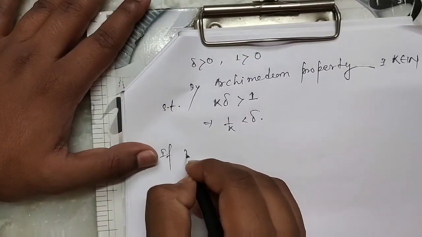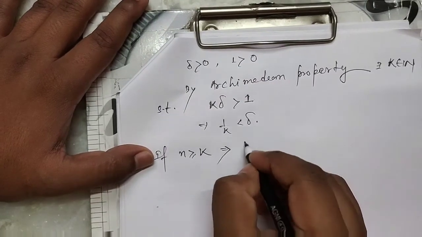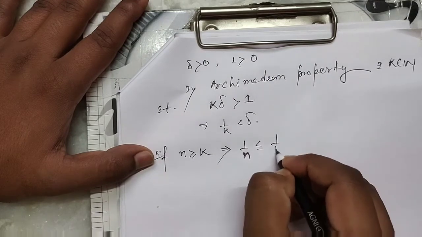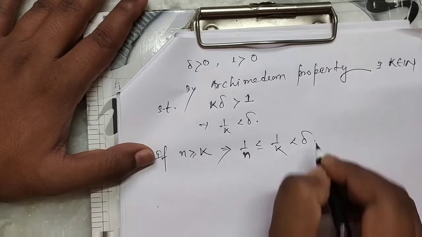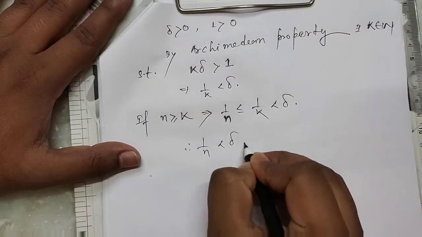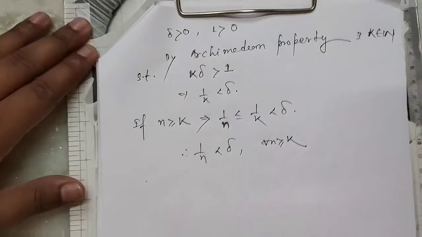Now if n is greater than or equal to k, this implies 1 by n is less than or equal to 1 by k, which is less than delta. Therefore 1 by n is also less than delta for all n greater than or equal to k. Clear?